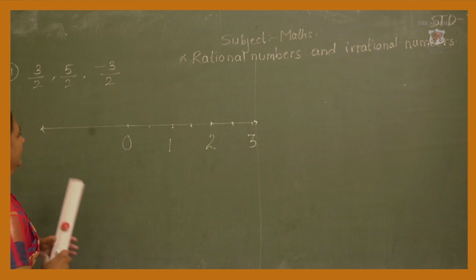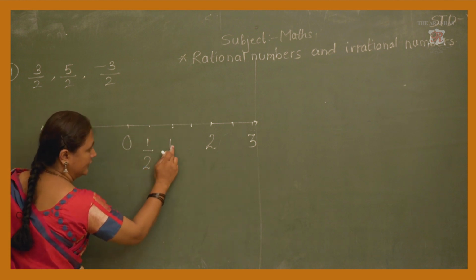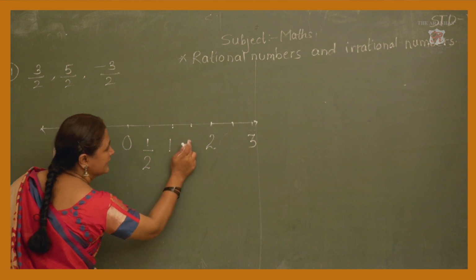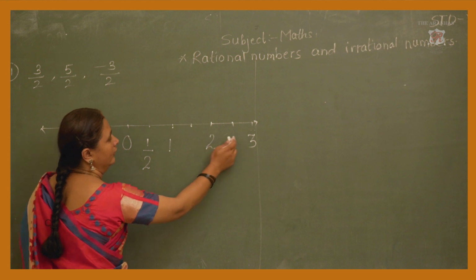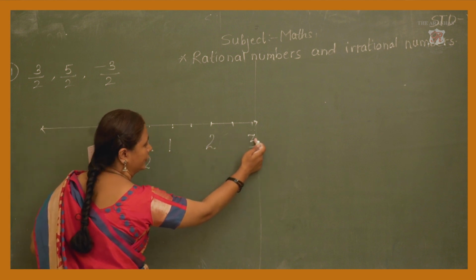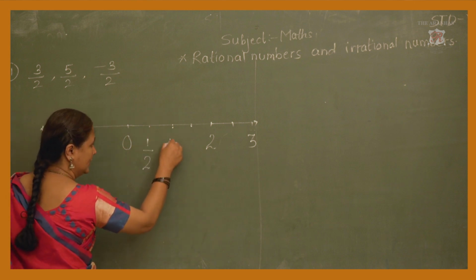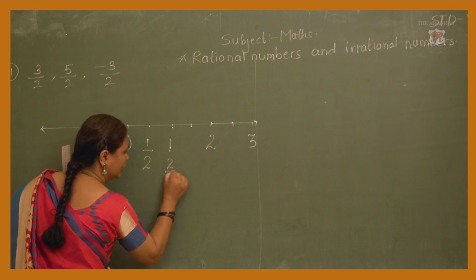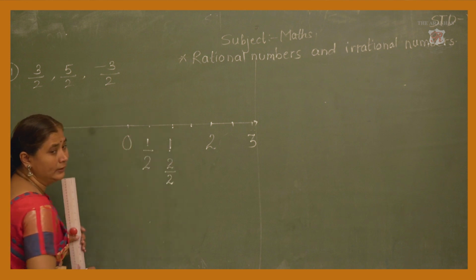Okay, now see here, this is 1 upon 2, this is 2 upon 2, this is 3 upon 2, this is 4 upon 2, this is 5 upon 2, this is 6 upon 2. Again I am repeating. When we divide 2 by 2, we are getting the number 1.